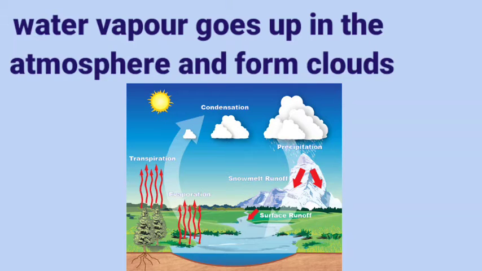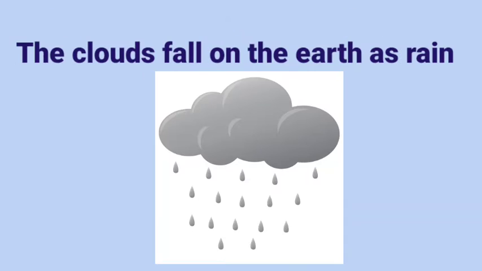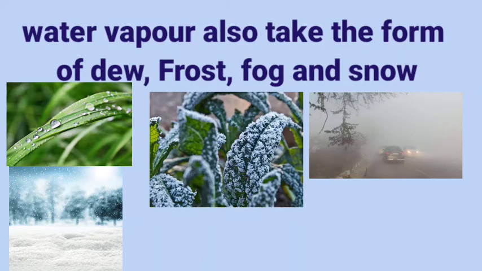Water vapor goes up in the atmosphere and forms clouds. And these clouds fall on the earth as rain. Water vapor also takes the form of dew, frost, fog, and snow. We can learn one by one.